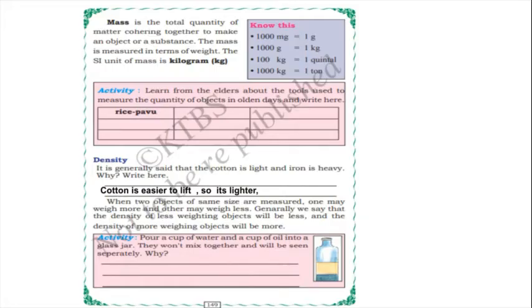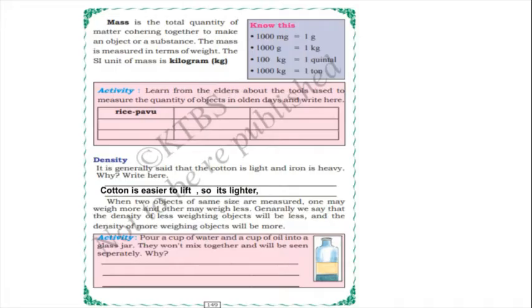Okay, and learn from the elders about the tools used to measure the quantity of objects in olden days. Not now, in olden days, what are the tools used to measure the quantity of objects? We have to collect and write here. They have given one example, rice in pav. Like this, what are the tools of measurement? You have to collect and write here. You can ask your parents or elders, take help and write.